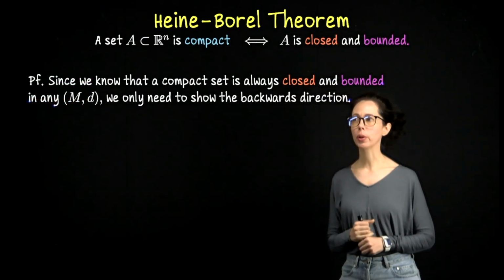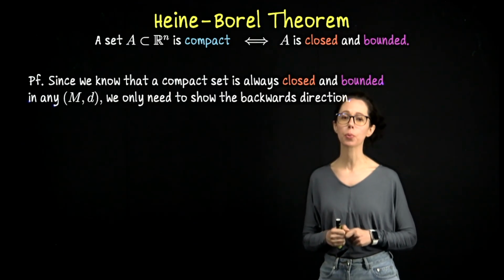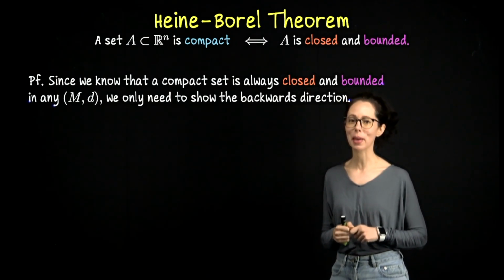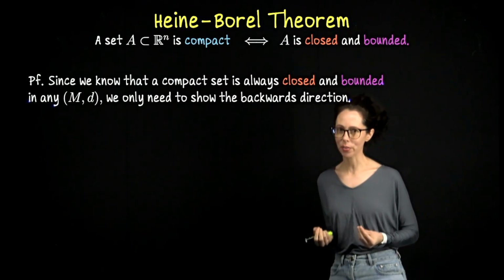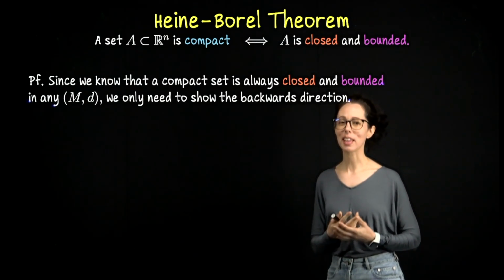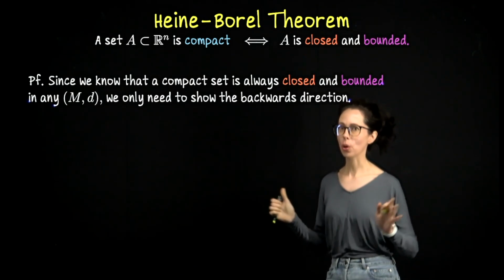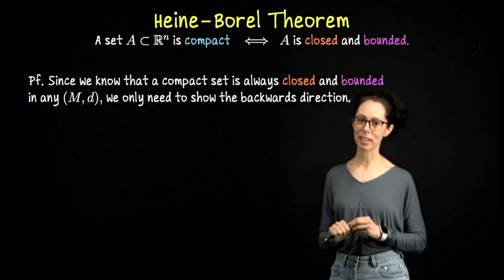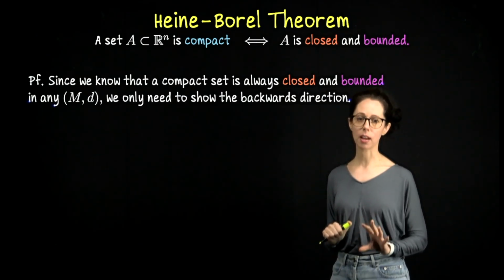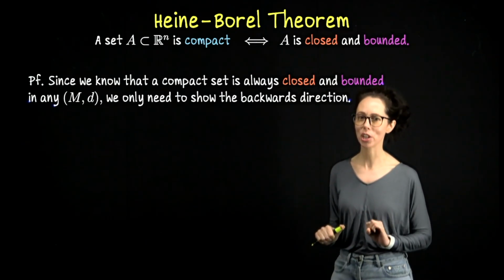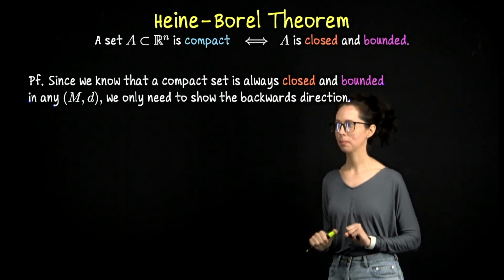As I said a moment ago, in order to prove the Heine Borel theorem, we only need to prove one direction of this if and only if statement, because we have already shown a stronger result that in any metric space, every compact set must be closed and bounded. So the result we need to establish is that in Rn, if a set is closed and bounded, that's enough to know it's compact. Not true in general, but true in Rn.